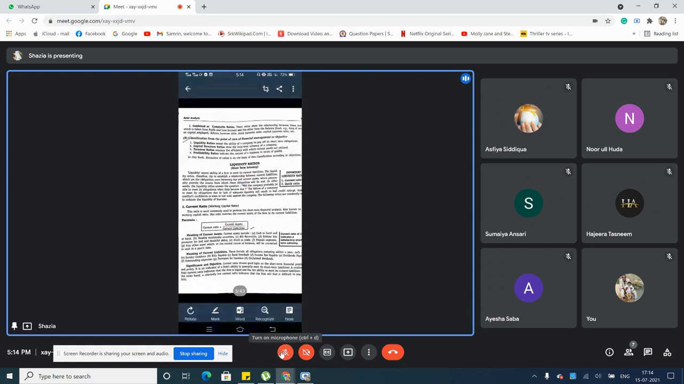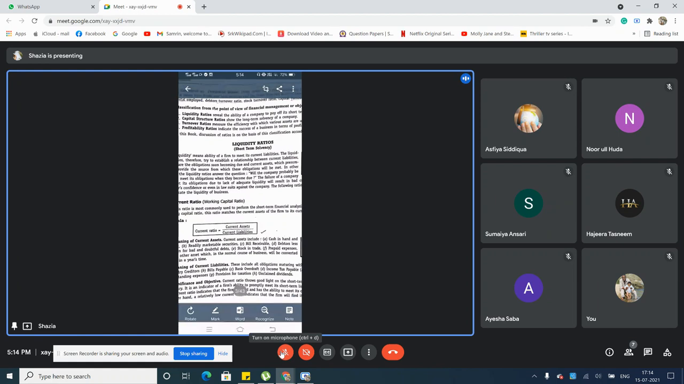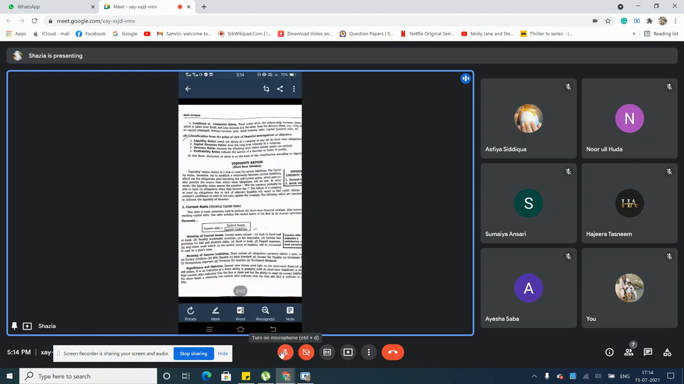So current assets, as you see, include cash in hand, readily marketable securities, bills receivable, debtors, doubtful debts, stock in trade, prepaid expenses, and any other asset which in the normal course of business will be converted into cash. Anything which is converted into cash is basically called a current asset. They are used immediately, instantly. Those things are basically called your current assets.